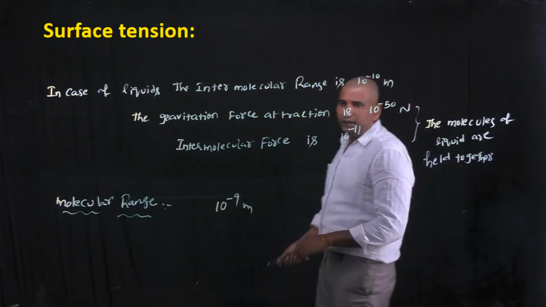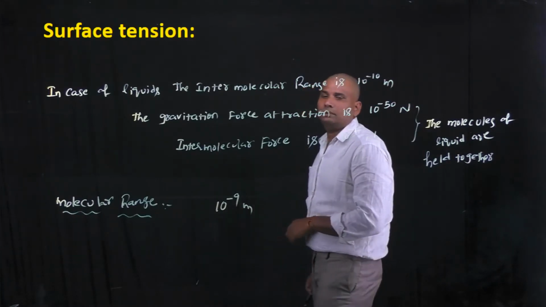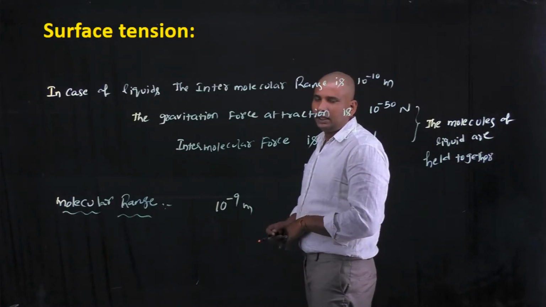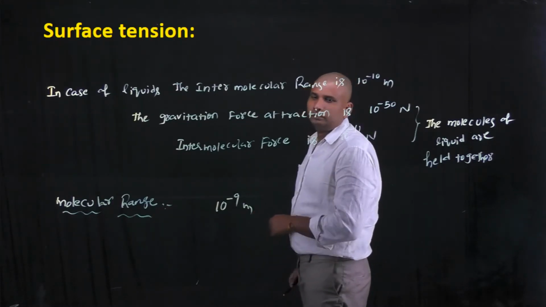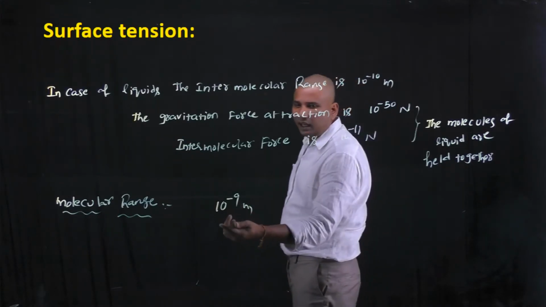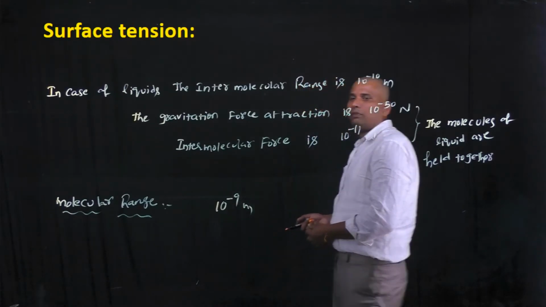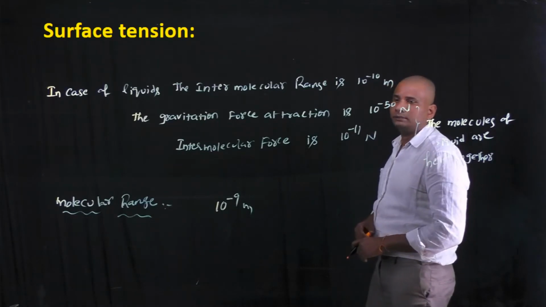If the distance between two adjacent molecules is more than 10 power minus 9 meters, then the intermolecular force vanishes, and if the distance between those two molecules is less than or equal to 10 power minus 9 meters, then the intermolecular force is acting between them.